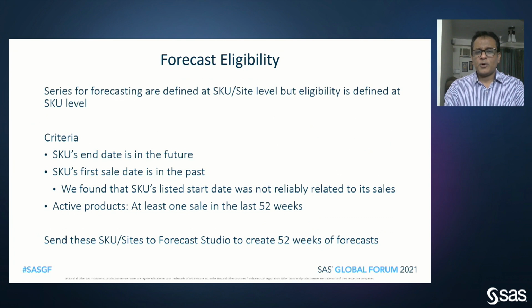It's very important to know what exactly we'll be forecasting. Based on clients' expectations, all SKUs which had an end date in the future and the first sale date in the past, and they had some activity in the last year, they were all expected to be forecast. And these were the SKU and websites that we actually used to send to the SaaS Forecast Studio.